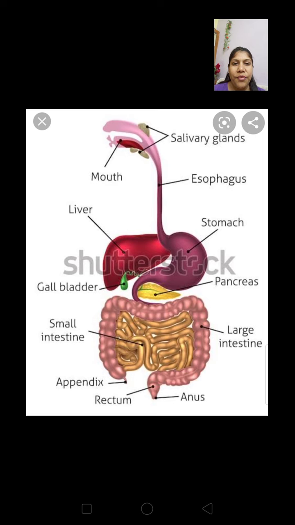Hello, we will see about the human digestive system. It consists of alimentary canal and some supportive organs that secrete digestive juices.